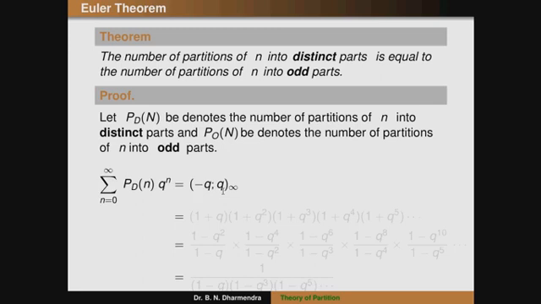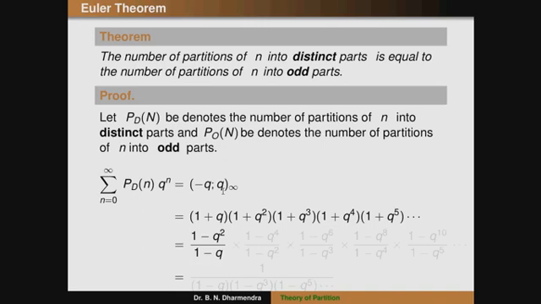We can expand the terms of (-q; q) infinity, that is (1 plus q)(1 plus q square)(1 plus q cube)(1 plus q to the power of 4)(1 plus q to the power of 5) up to infinite terms. We know a square minus b square is equal to a minus b into a plus b, so a plus b can be written as a square minus b square divided by a minus b. Using that concept, 1 plus q can be written as 1 minus q square divided by 1 minus q.